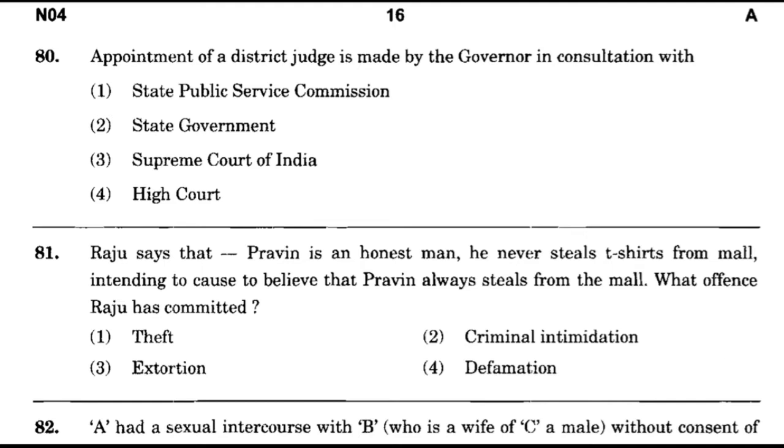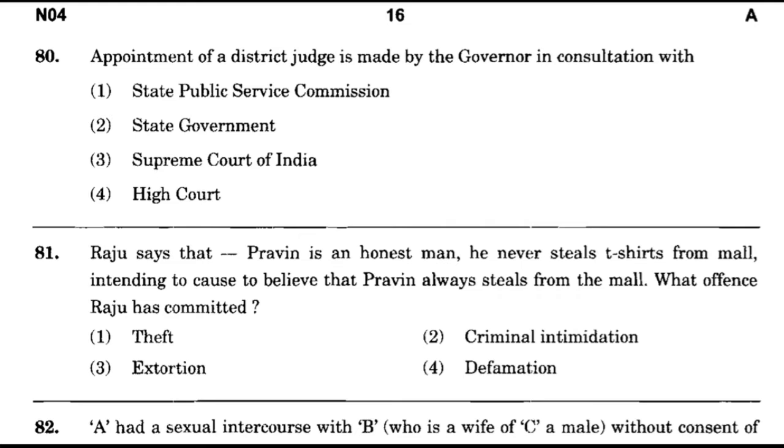Now question number 80. Appointment of a district judge is made by the governor in consultation with option number 1, State Public Service Commission. Option number 2, State Government. Option number 3, Supreme Court of India. Option number 4, High Court. And the correct answer is option number 4, High Court.